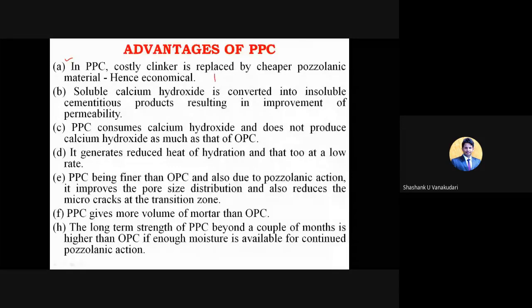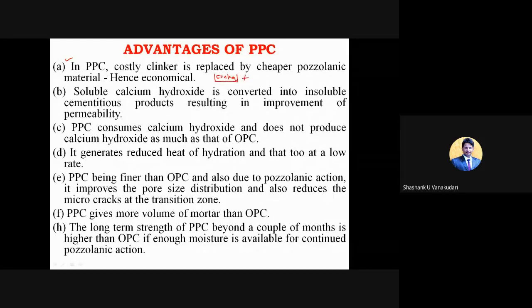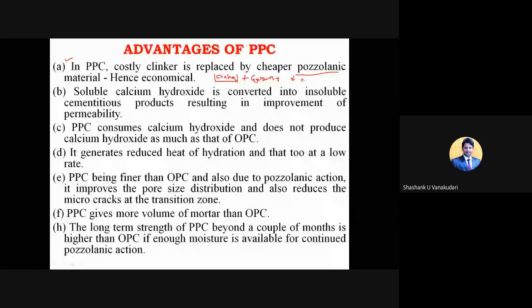So after the rotary kiln, whatever cement you get, that one we can call clinker, right? And then to this clinker, we are going to add some additives like gypsum, right? Okay, we are going to add the gypsum, and along with this, they are going to add this pozzolanic material. Clear? So they add this pozzolanic material, and then it forms PPC.